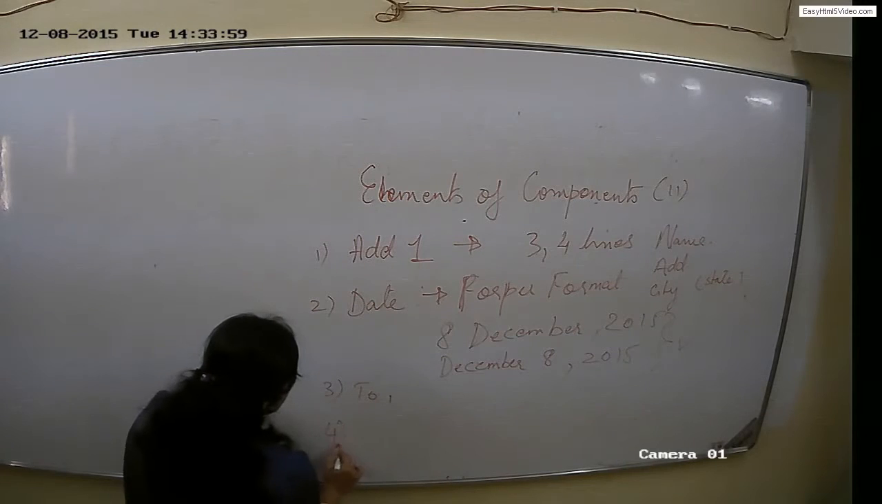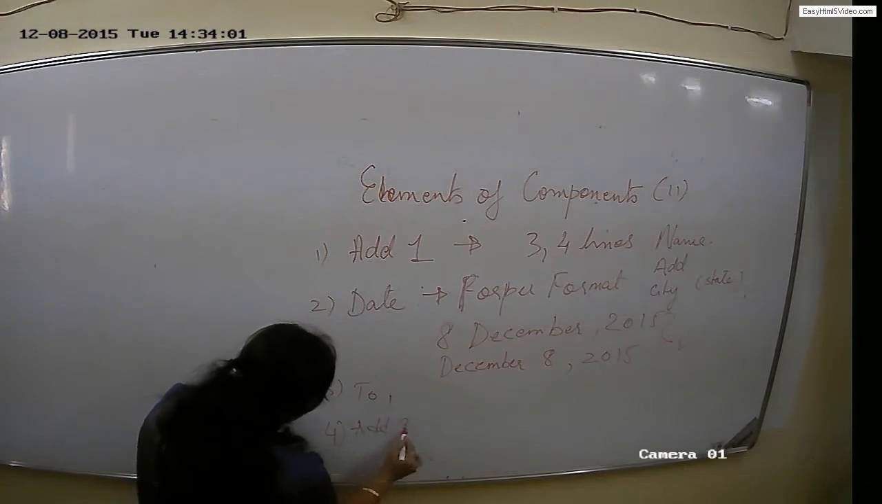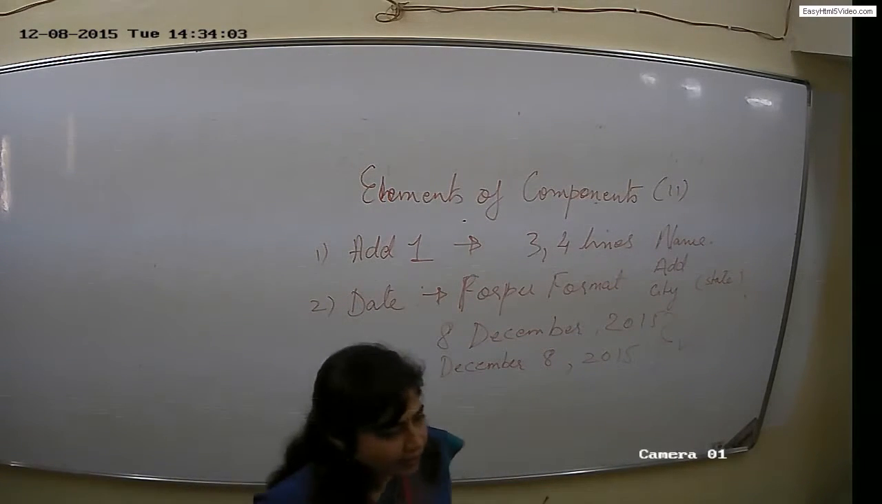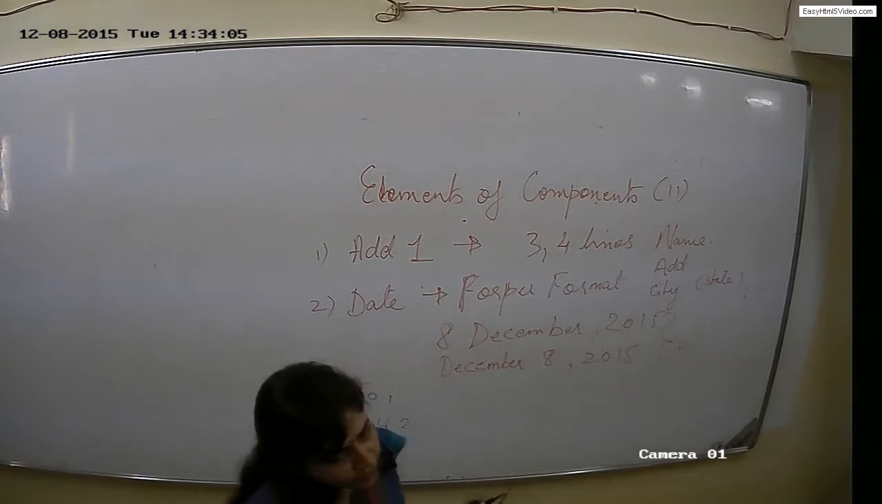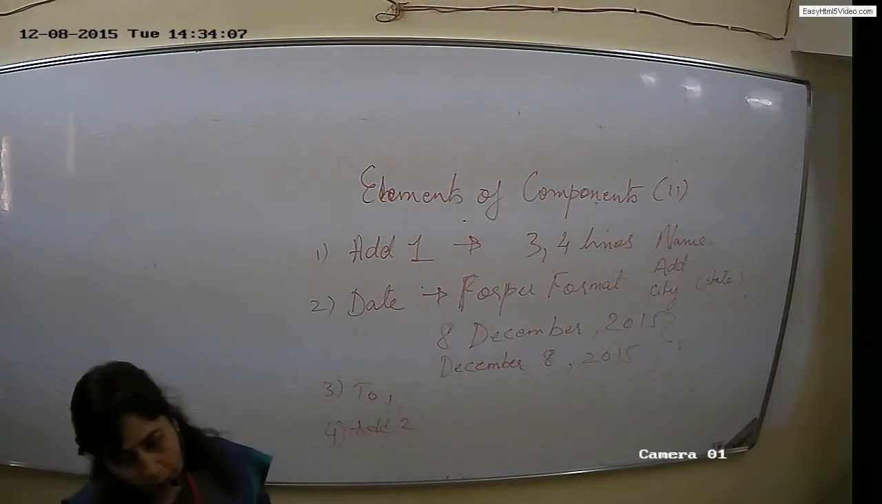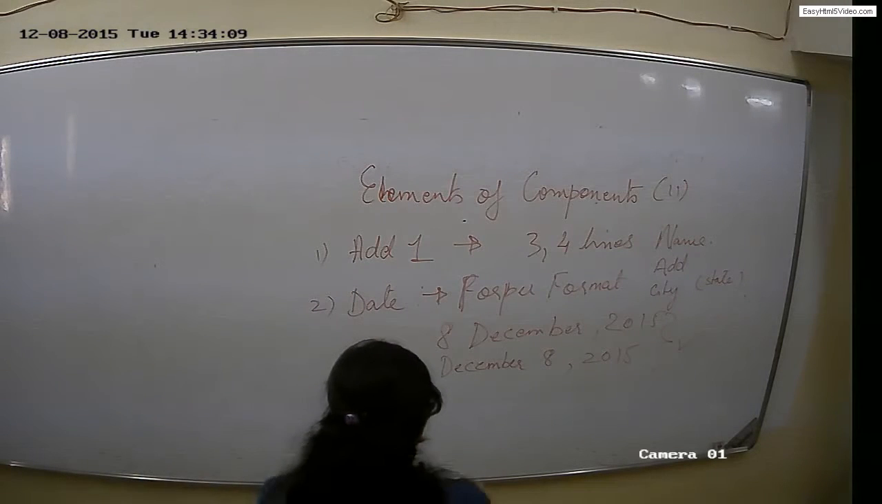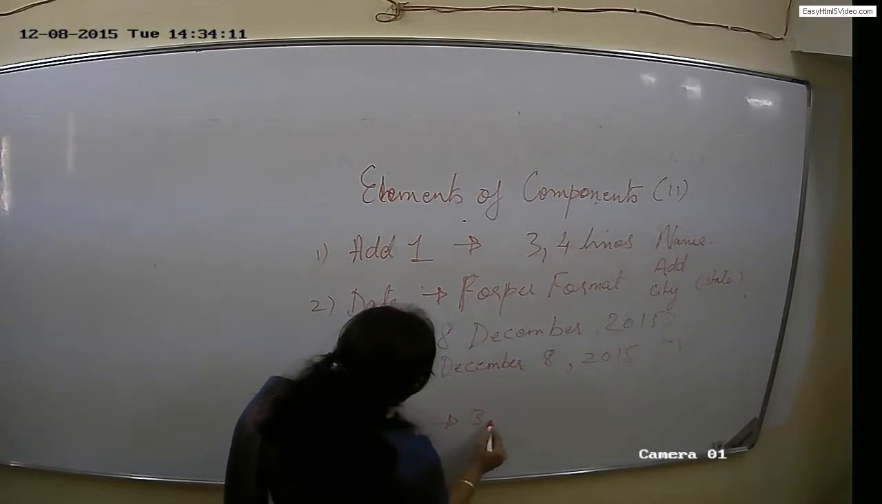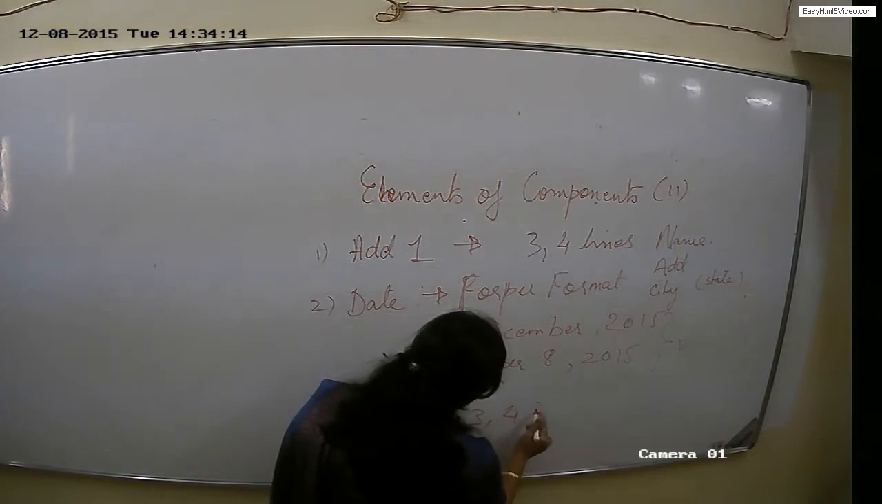Fourth element is address 2. That is receiver's address. Whoever is going to receive this letter or the job application, he is known as address 2. Again, that should be in 3 to 4 lines.